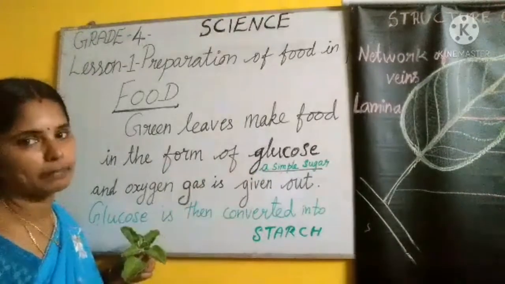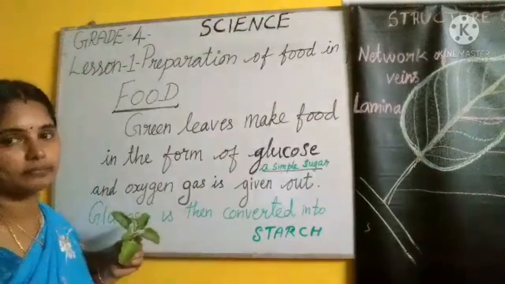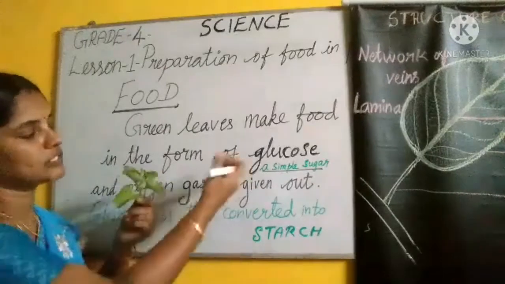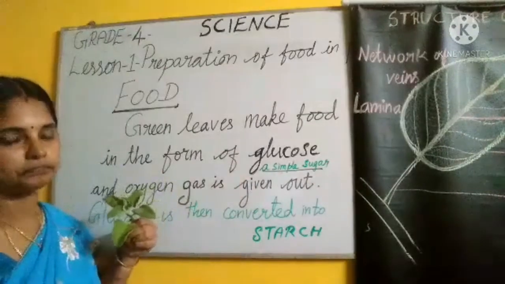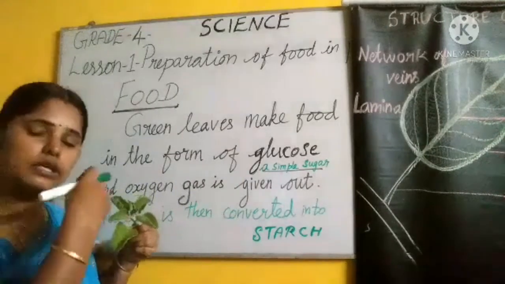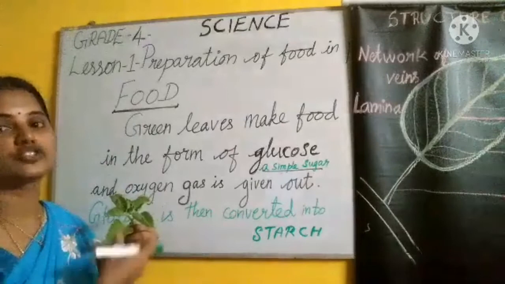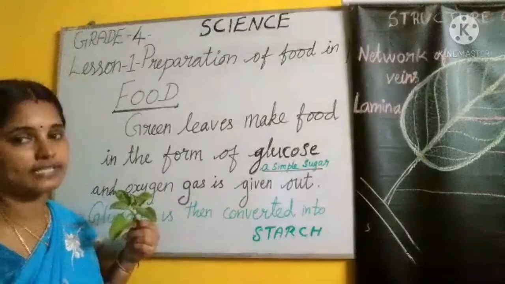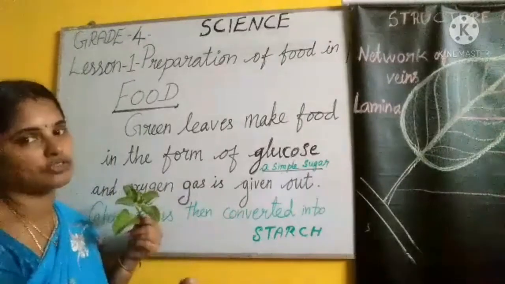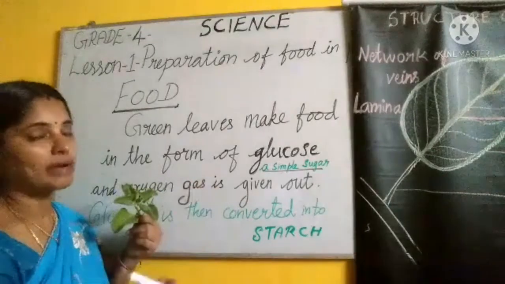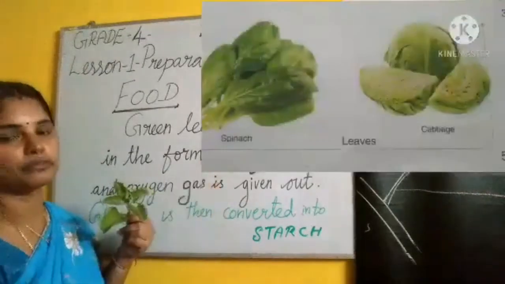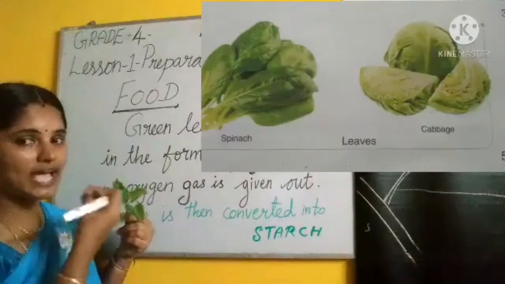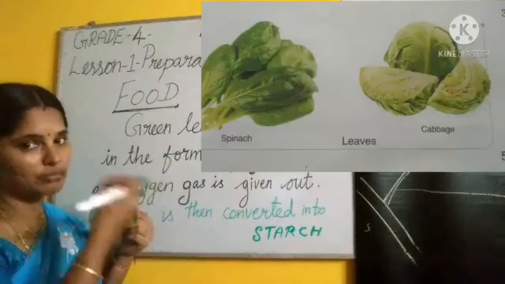So how is the food utilized? Food is prepared by the plant. How is the food utilized by the plant? For the growth of the plant, this food is utilized. The extra food is stored in different parts of the plants. In some plants, leaves store the food. That's why we are utilizing different parts of the plants as food, no? We are taking different parts of the plant as food.